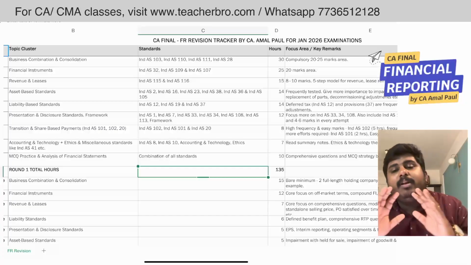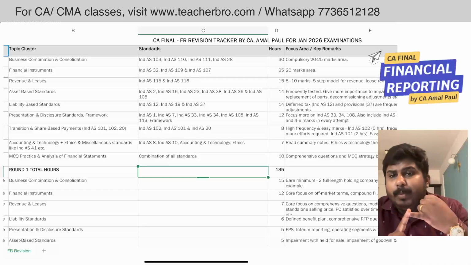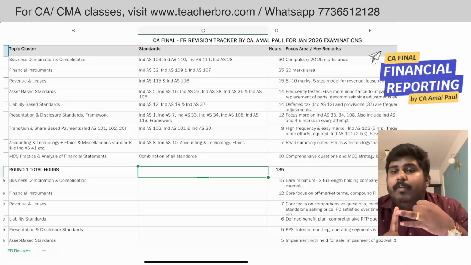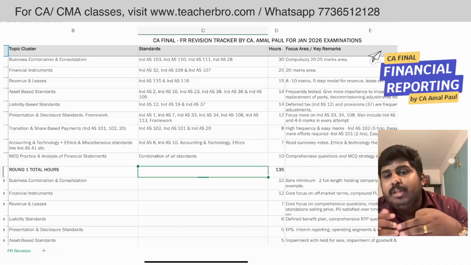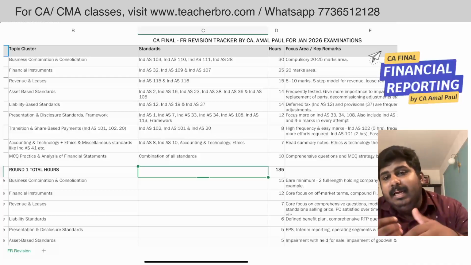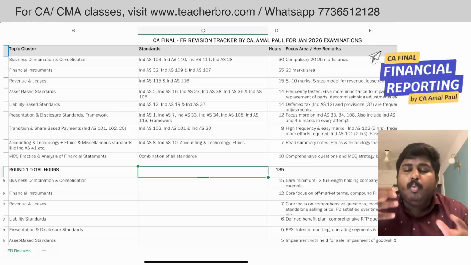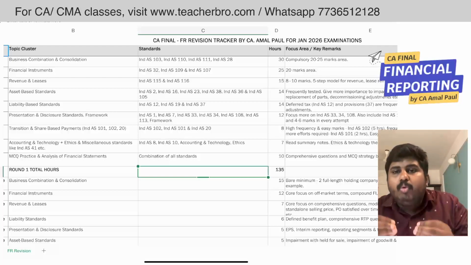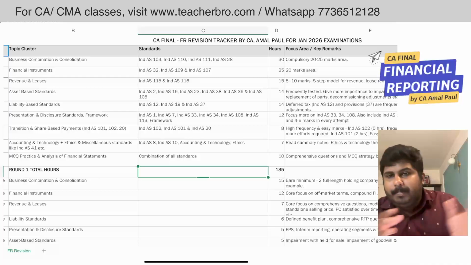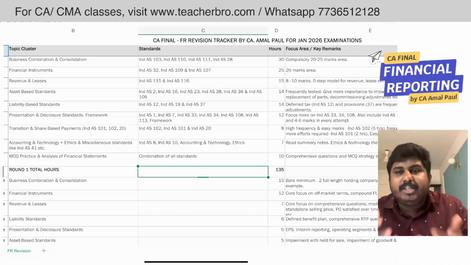So when it comes to the revenue standard, there are certain areas from which the institute is always asking questions, like performance obligation satisfied over time, contract modification, service concession arrangement, the allocation of transaction price, allocation of discount, the determination of standalone selling price. So what you need to do is take the examination questions from the past years and do those questions first. You have to brush up the concept.